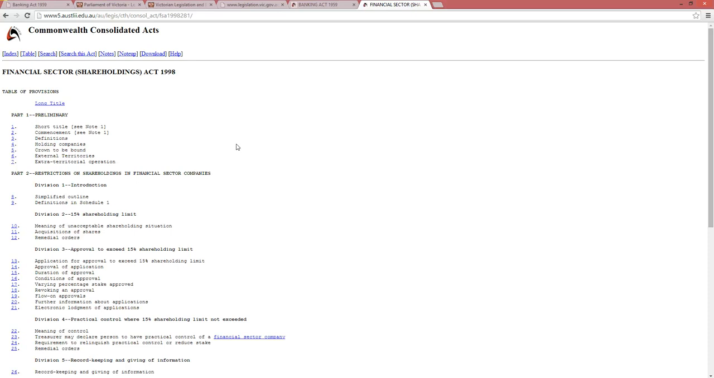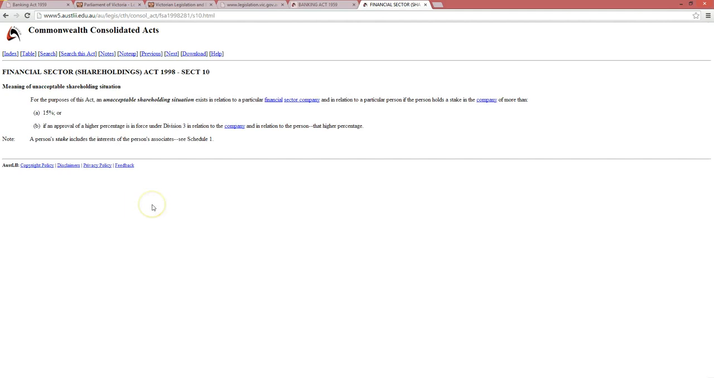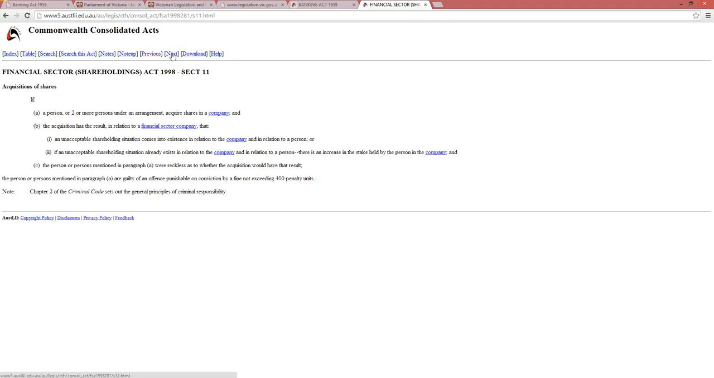And so if you look through, you'll find, in fact, it's quite easy to identify where the rule is located. You'll see in Division 2, 15% shareholding limit. We start with Section 10, and you can see that the Act creates a phrase called the unacceptable shareholding situation, which is 15% shareholding or higher. Then if you look to Section 11, you can see that Section 11 is the operative provision. In other words, it creates the rule. It doesn't just define something or do something peripheral. It creates the core rule, at least for this division.